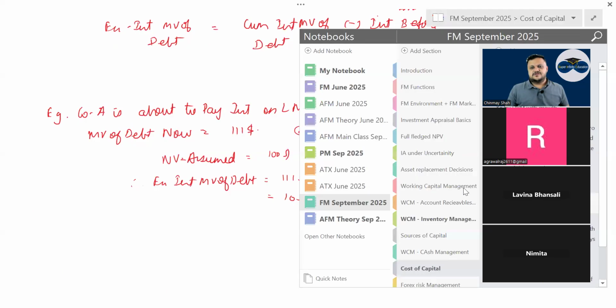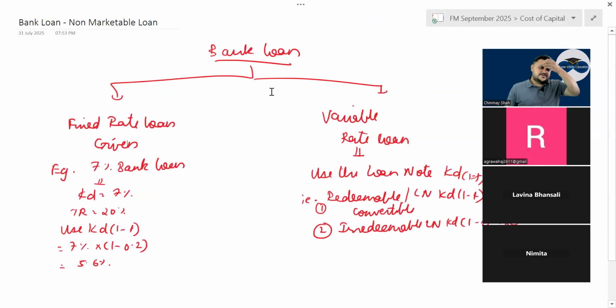Convertible debt, okay. Then bank loan. What is the bank loan? Bank loan, fixed rate loan, is generally given at 7%, 8%. That is KD, right? On that, tax will be saved, so KD into 1 minus tax.